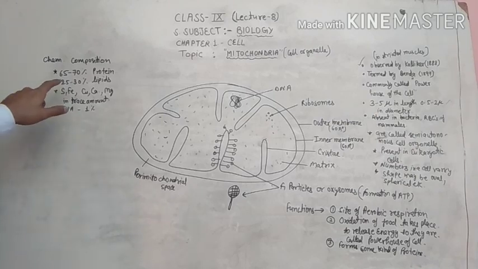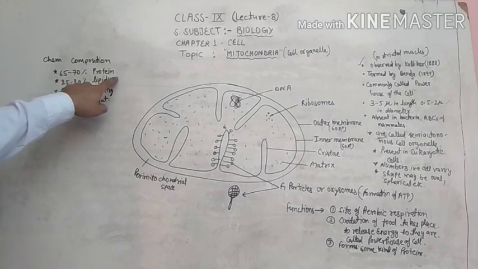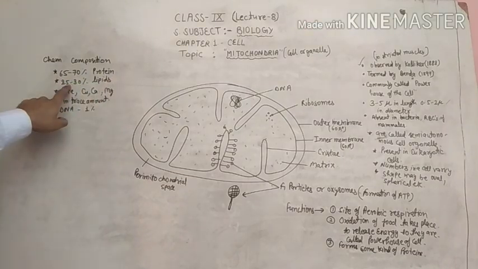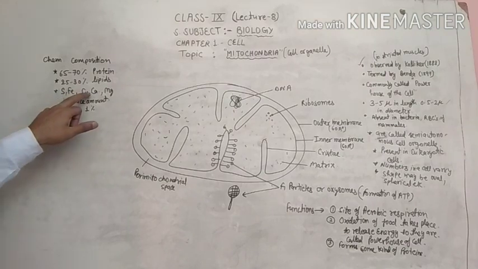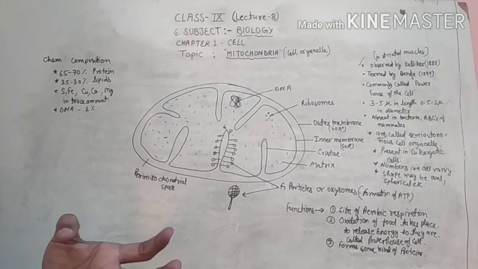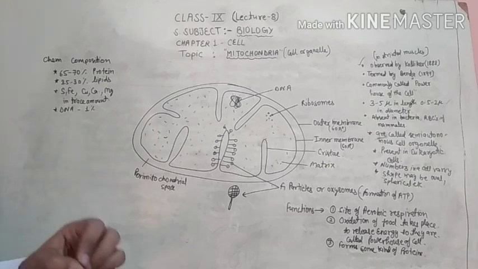Now let's discuss the chemical composition of the mitochondria. They consist of 65 to 70% protein, 25 to 30% lipids, and sulfur, iron, copper, calcium and magnesium in trace amounts, and DNA is 1%.